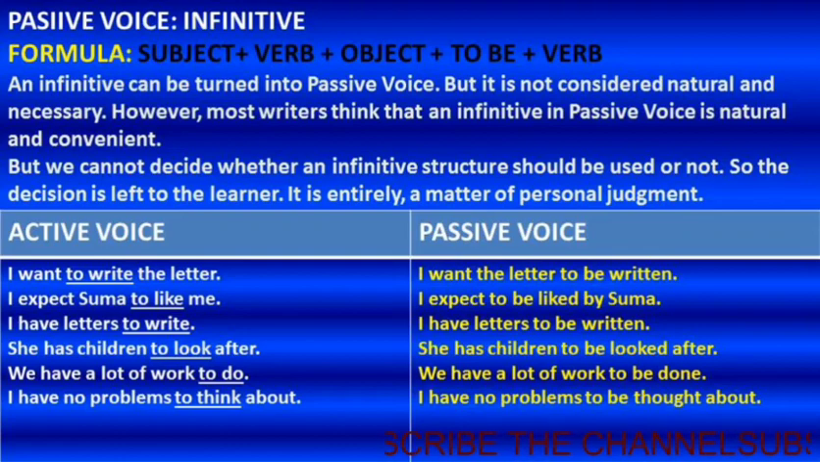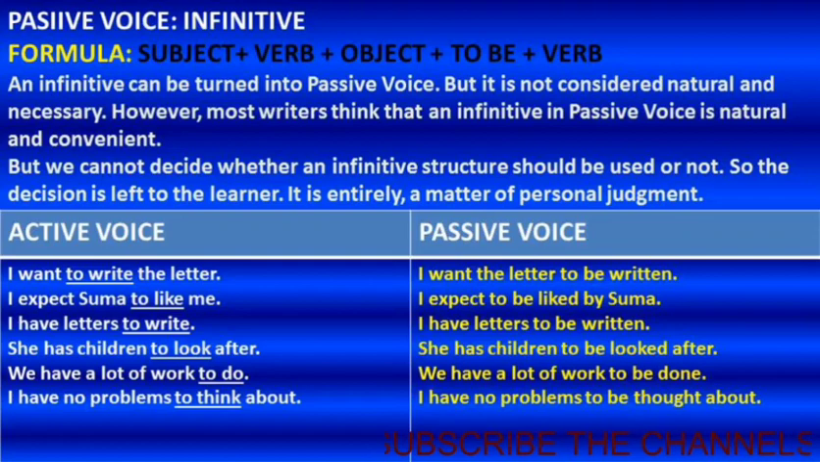I want the letter to be written. I expect Suma to like me. I expect to be liked by Suma. I have letters to write. I have letters to be written. She has children to look after. She has children to be looked after. We have a lot of work to do. We have a lot of work to be done. I have no problems to think about. I have no problems to be thought about.